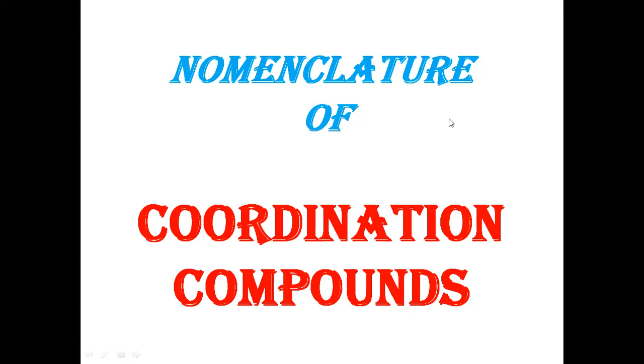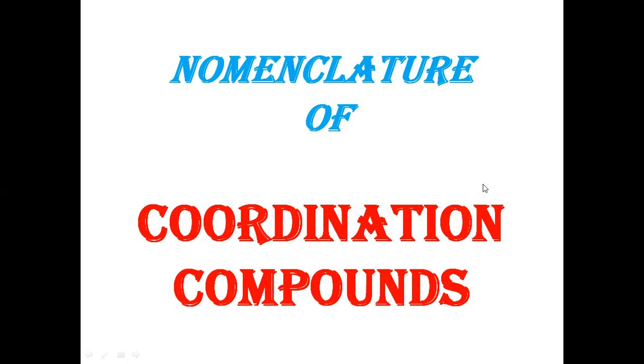My dear students, today we are going to discuss the continuation of coordination compounds, that is the nomenclature of coordination compounds. In the last class, I already told you the rules given by IUPAC for coordination compounds. Now we will give names according to IUPAC. We will give names to the different complexes. Generally, we will have a cationic complex or an anionic complex, whatever it may be, and we have to give a name for each complex. So let us see how we can give the name for a particular complex.